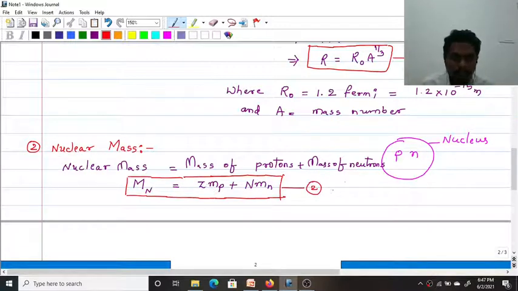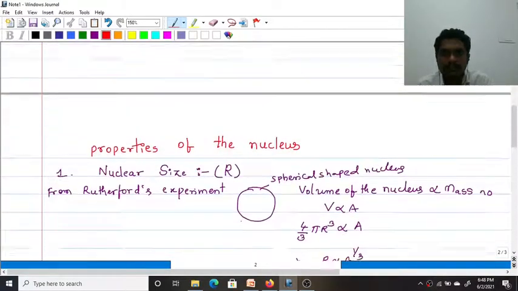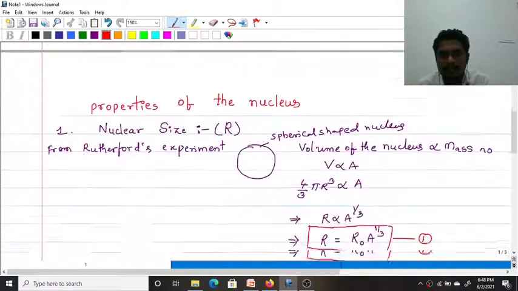Z is the number of protons, N is the number of neutrons, mp is the mass of a proton, and mn represents the mass of a neutron. I already wrote it, so there's no need to write it again.